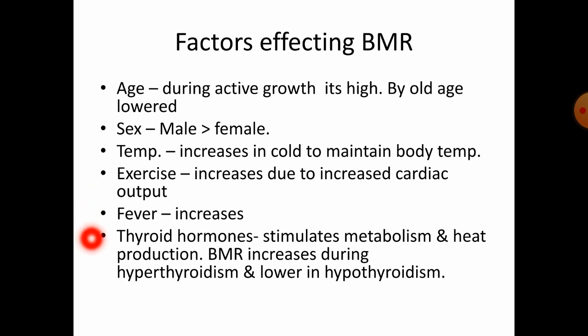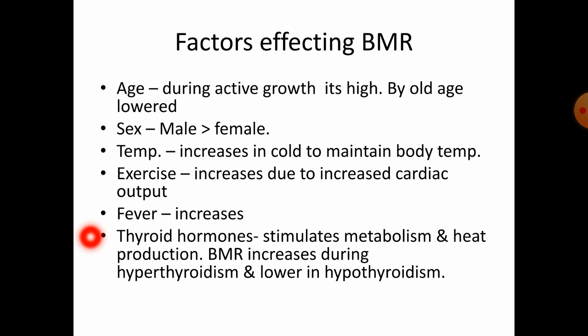And the last one, thyroid hormones. What is the function of thyroid hormone? It is the hormone which helps in maintaining the metabolic rate. It controls most of the metabolism. So the thyroid hormones stimulate the metabolism and heat production of our body, and the BMR is found to be increased in hyperthyroidism. Hyperthyroidism means more thyroid hormones secreted by the thyroid gland.